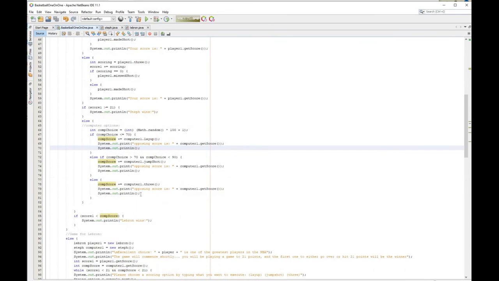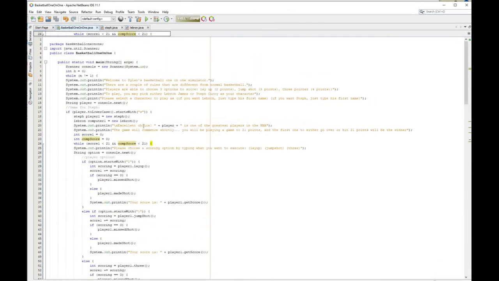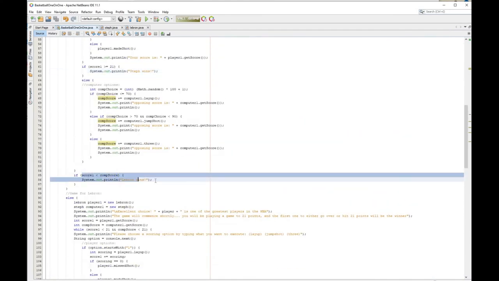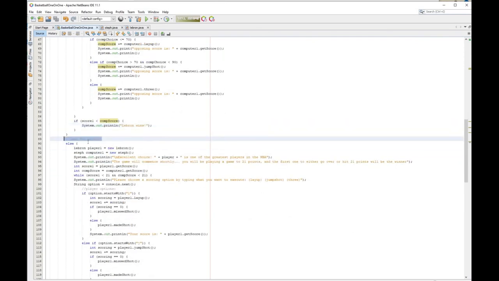And so after all of that's done, if score is less than comp score, so if the player's score is less than the computer score, then we know that LeBron wins, because this is outside of everything. This is outside my while loop. So if the while loop stopped, and it didn't say Steph wins, then we know that the computer won. So it's just LeBron wins. And now this is the game for LeBron.